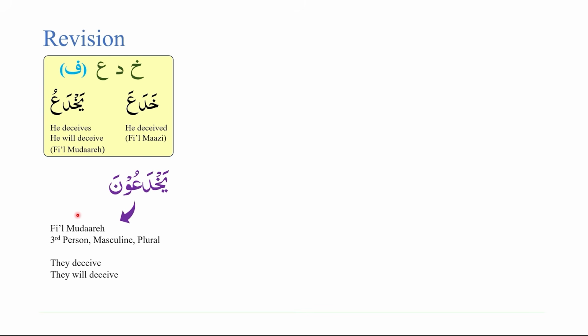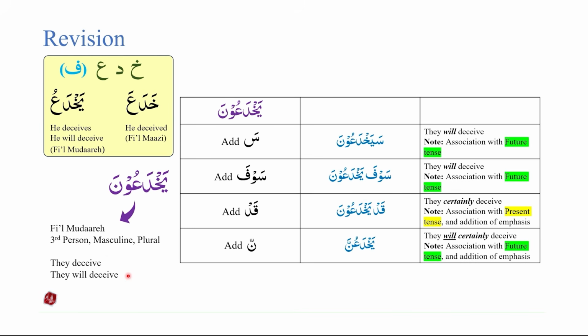Yakhda'una is fi'il mudare. It refers to the third person, masculine and plural. And yakhda'una can be translated as they deceive or they will deceive. Let us now study the following table for yakhda'una. If we take yakhda'una and we add seen with zabar on it, we will get the result of sayakhda'una. Sayakhda'una can be translated as they will deceive.